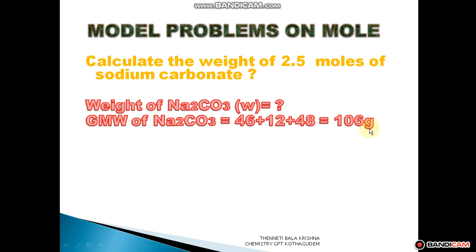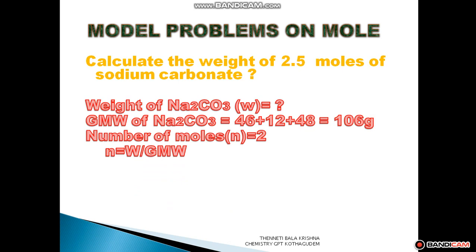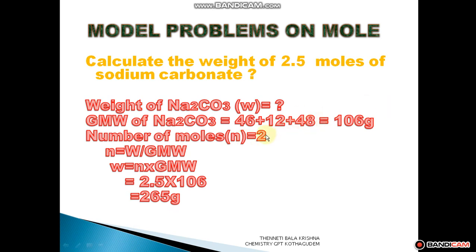Next, the number of moles is 2.5 moles; the number of moles given is 2.5. The printing mistake is there. So n into GMW: 2.5 into 106 gives 265 grams.